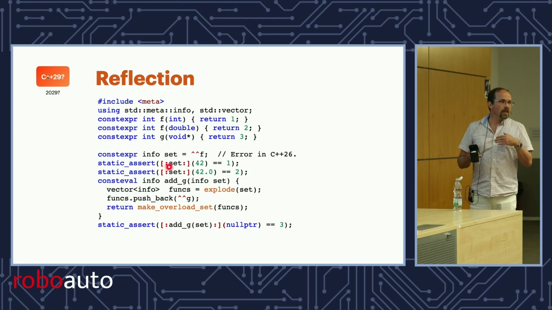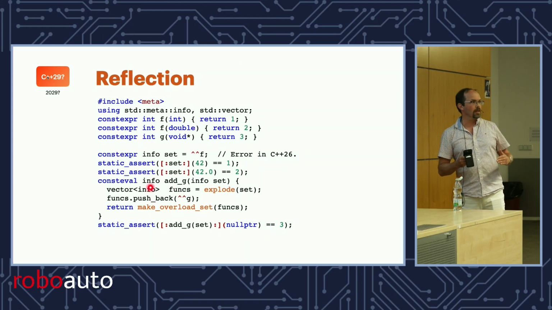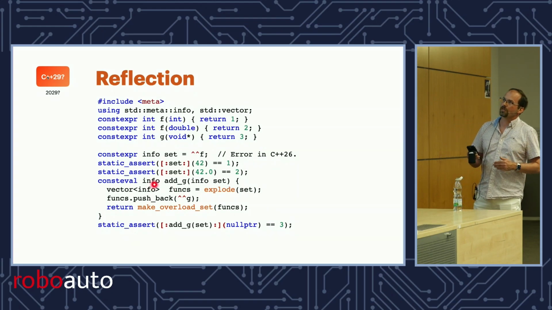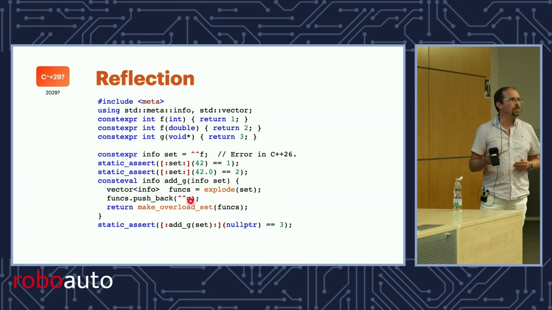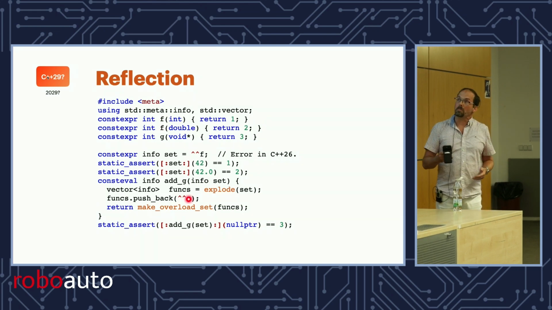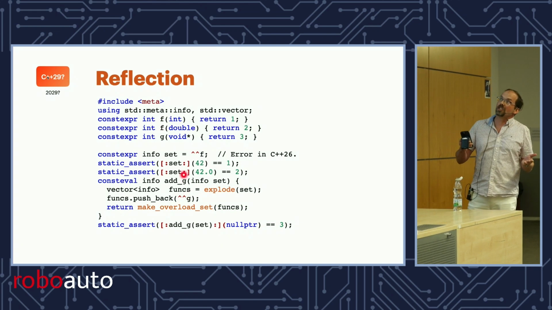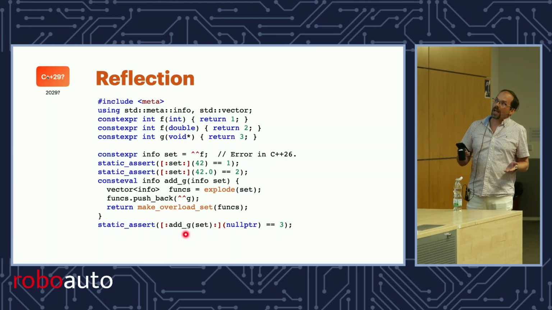Now, I want to be able to do operations on that set. I want to be able to say, well, explode the set so it becomes a vector of individual things. The things could be functions, function templates, and a few other things. And maybe I can add another function to it. Now, usually we make overload sets by lookup, so they all have the same name. But now I don't have to. I can add a g to all my fs, and then turn it back into an overload set, and then splice it.